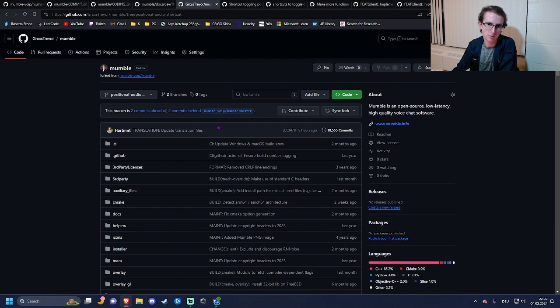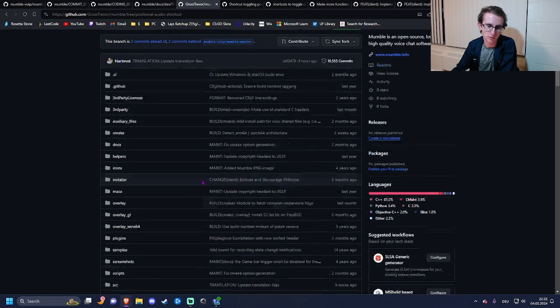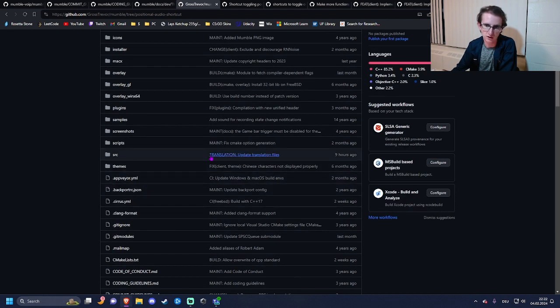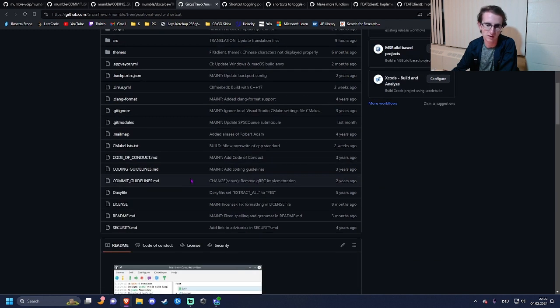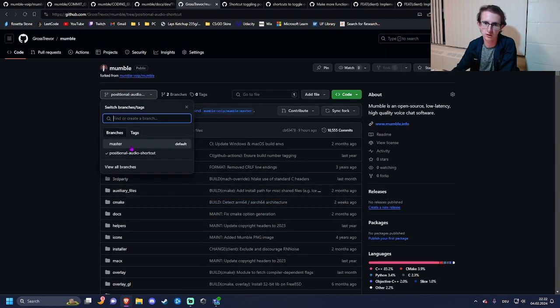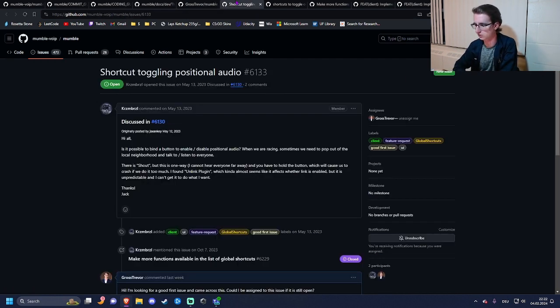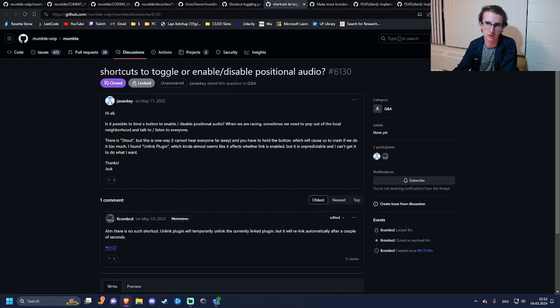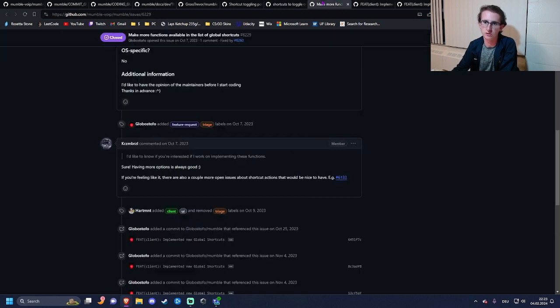This is my fork on my personal profile. You'll see here in the SRC folder this translation that's part of my commit, actually. My branch was called Personal Audio Shortcut because the issue that I contributed towards was creating a shortcut to toggle positional audio, because people wanted it for when they're in game. They wanted to be able to quickly toggle that setting without having to worry about losing their progress or messing up whatever they're doing. This was the original request for the new feature to be added.